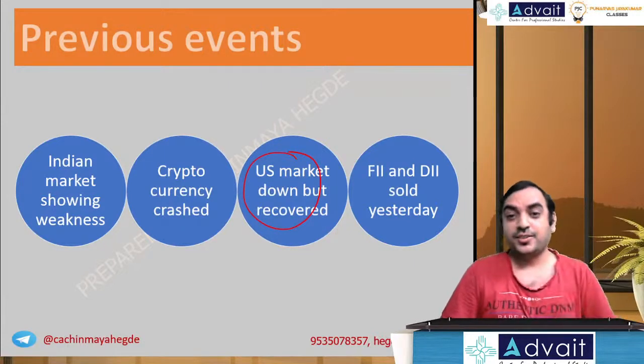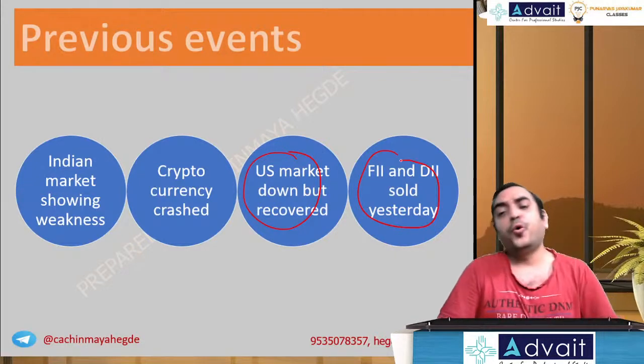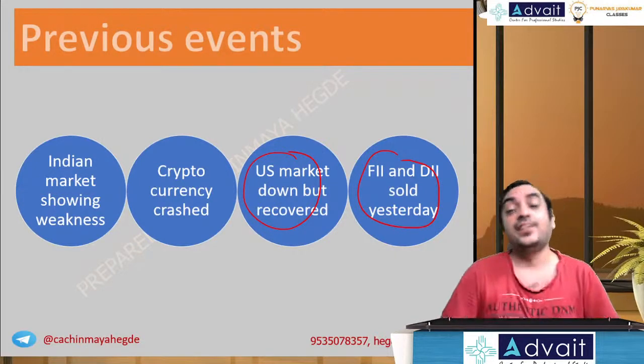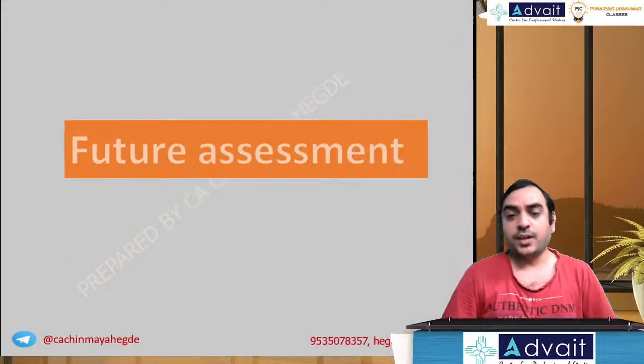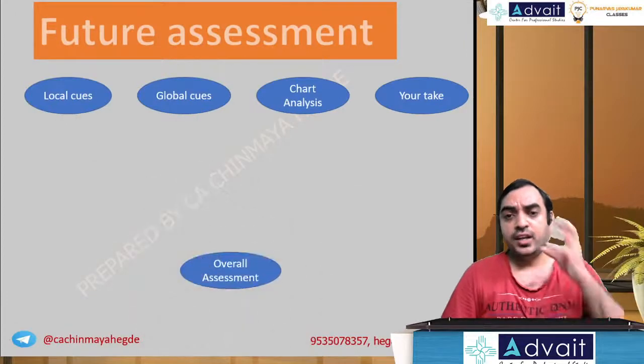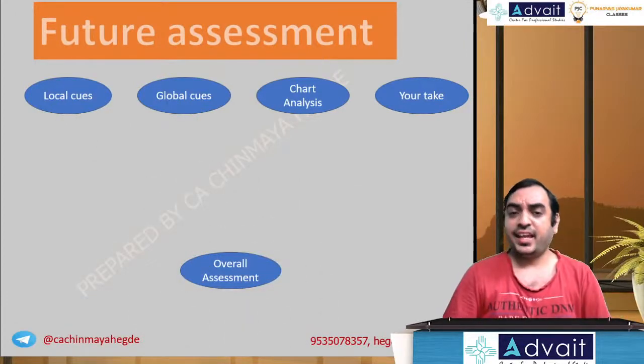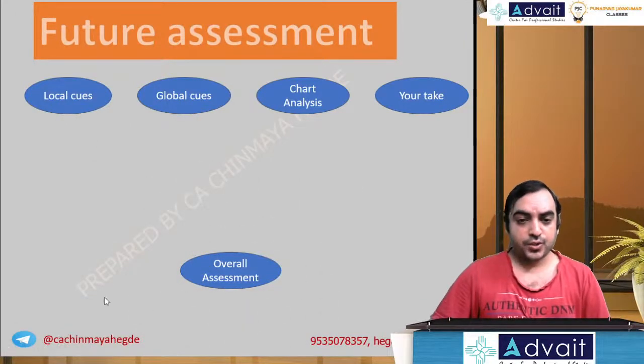We look at the charts. And in the Indian market, FII and DII both sold. Both were sellers, so both were having a negative view. So let's look at the chart and we'll give our assessment for the day of what could happen. So let me go back to the internet.